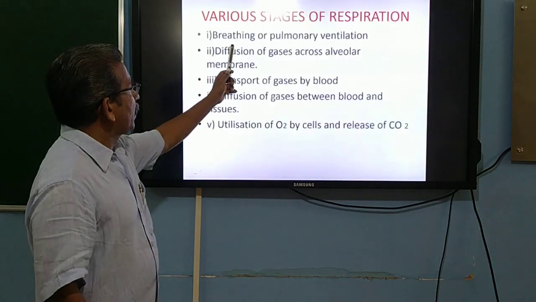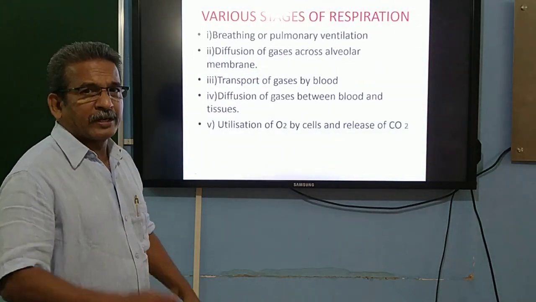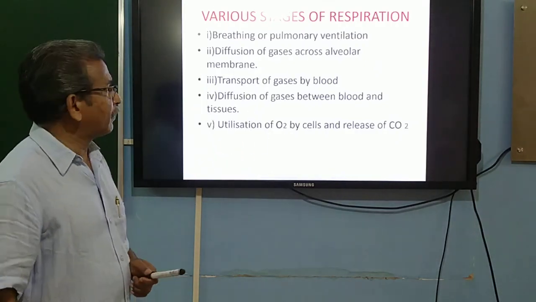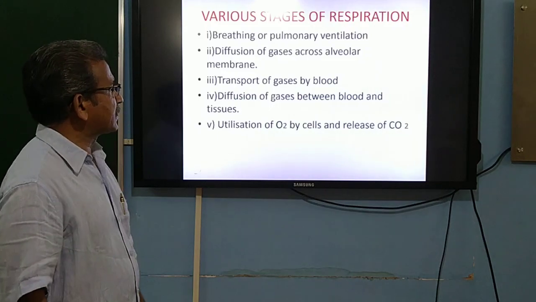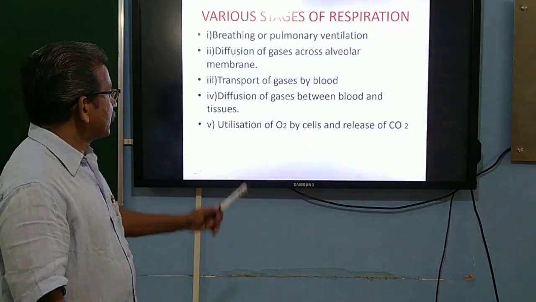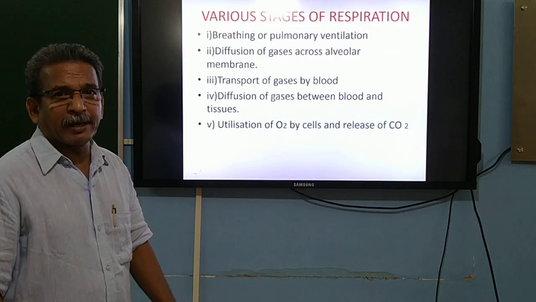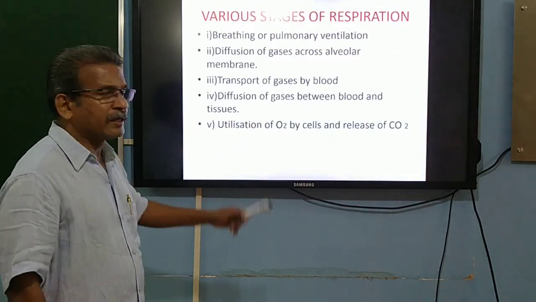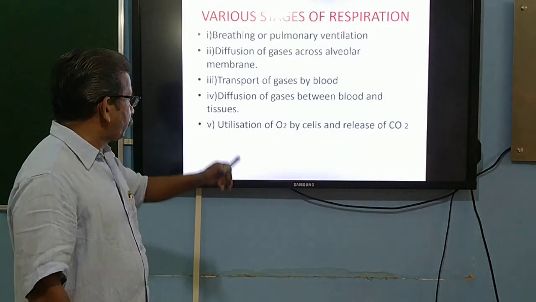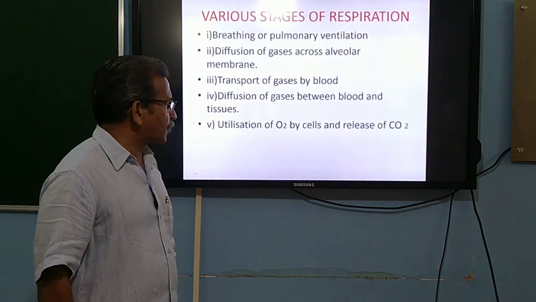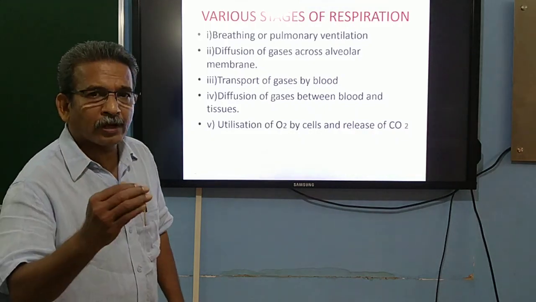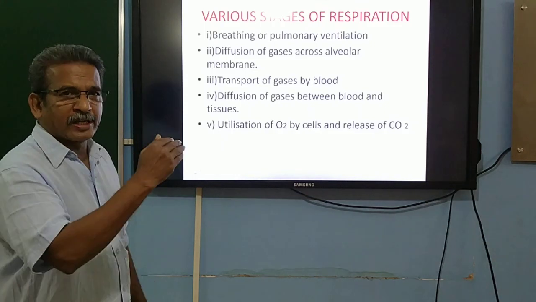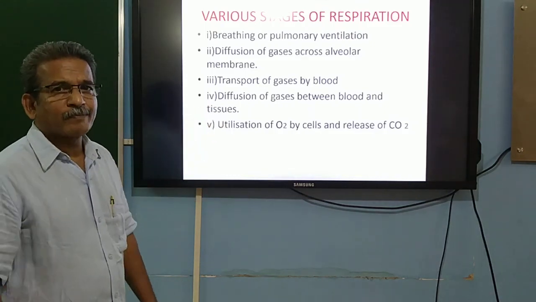These include breathing or pulmonary ventilation. The first stage of respiration is breathing or pulmonary ventilation. Second is diffusion of gases across the alveolar membrane. Third is the transport of gases by the blood. Fourth comes diffusion of gases between blood and tissues. Then the fifth stage is utilization of oxygen by cells and release of carbon dioxide. So these are the different stages we can see in the whole process of respiration.